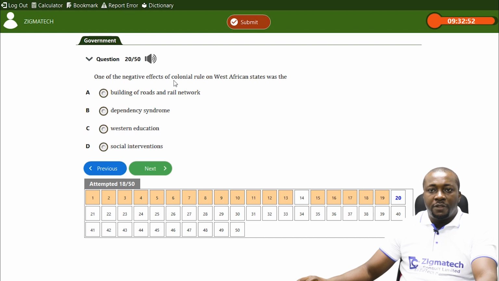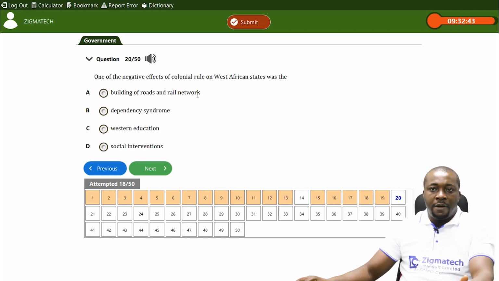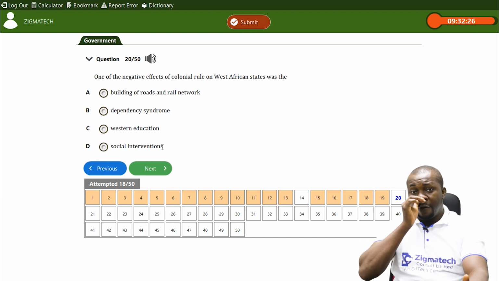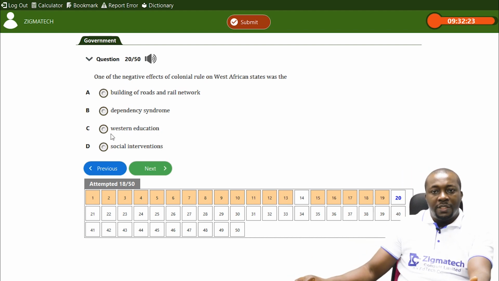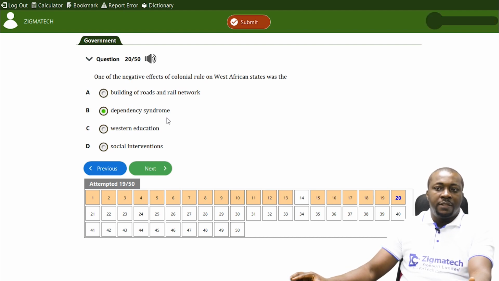One of the negative effects of colonial rule on West African states was the negative, not positive. Now, A, building of roads and rail network, of course, a positive effect. Roads were constructed, rail networks were made during colonial rule. This is D, social interventions. Of course, there were social intervention programs that we benefited from. So it's positive. Western education is one of the positive impacts of colonialism. But dependency syndrome was the negative effect of colonialism.